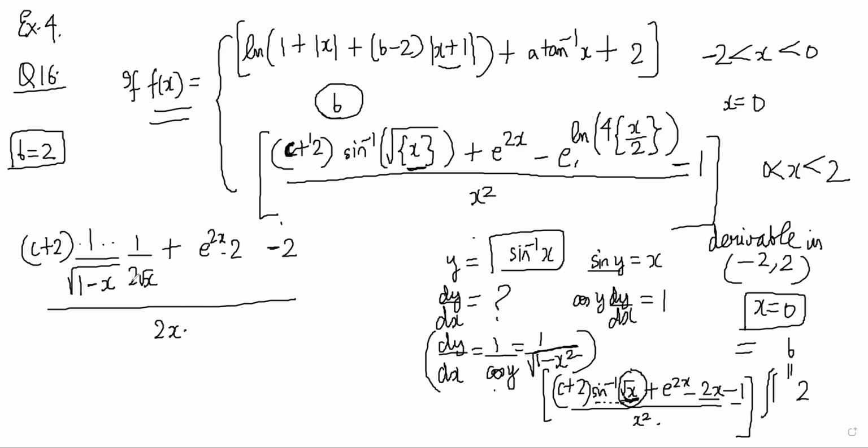Have I made some mistake or something? 1 second. Sine inverse root x. So isn't that the fractional part of x? Fractional part of x, but that is x only. That is not the problem. Wait, am I making some mistake here?